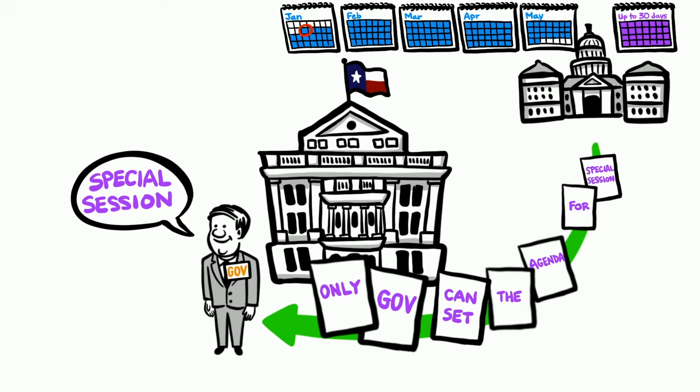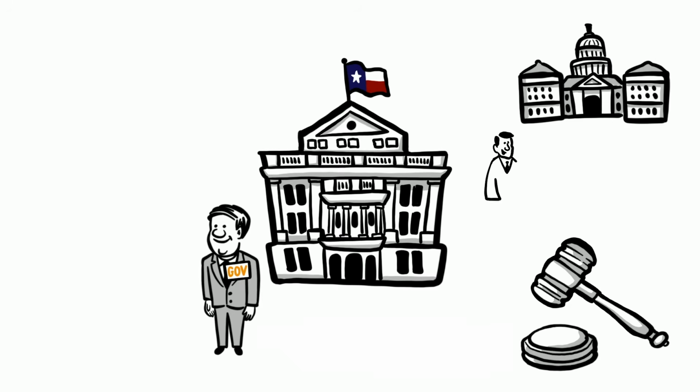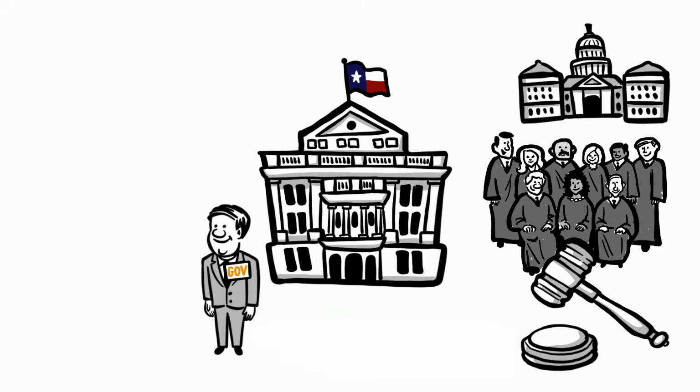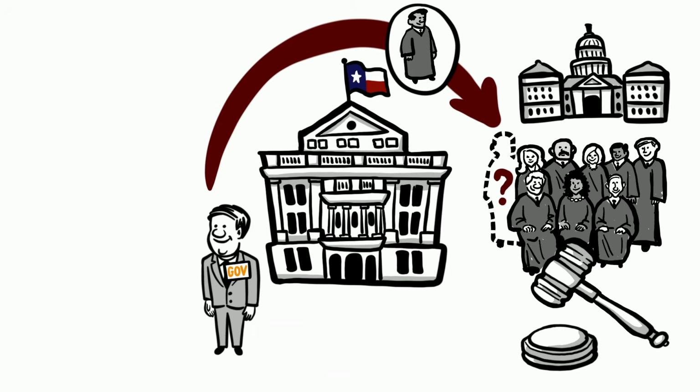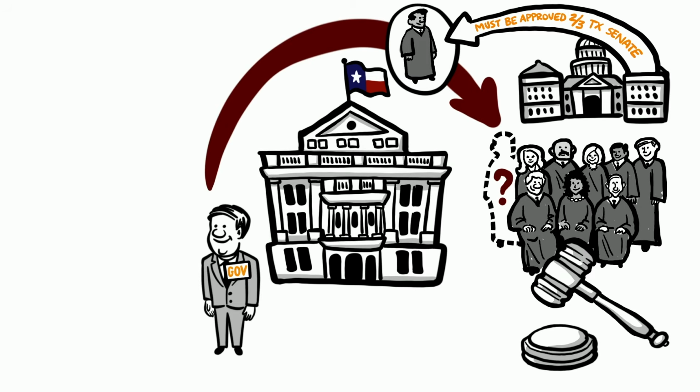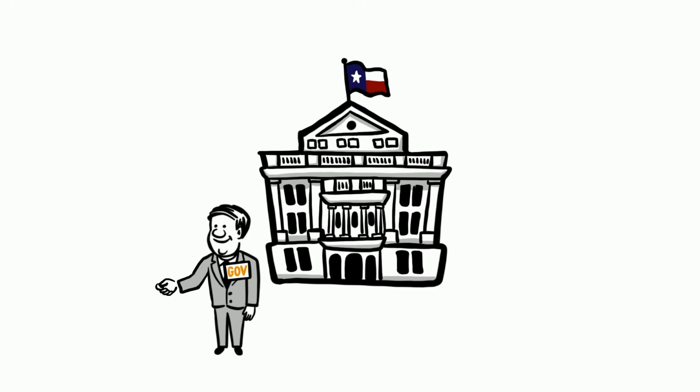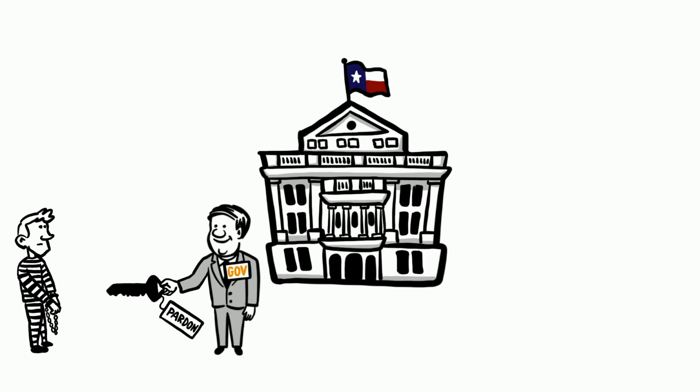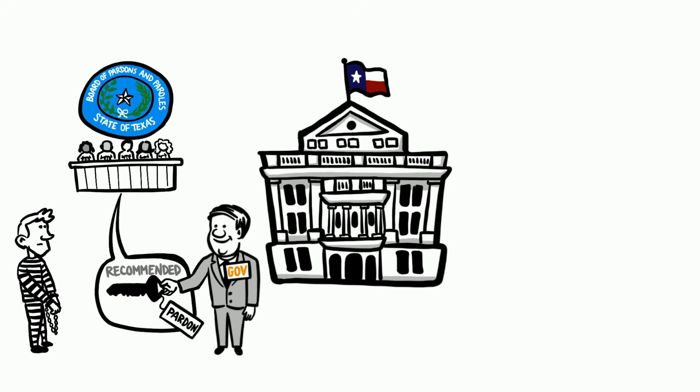The governor can also interact with the judicial branch. They can appoint a judge when there is a judicial vacancy. These appointments must be approved by 2/3 of the Texas Senate. The governor also has a special power to grant a pardon to a person convicted of a crime if recommended by the appointed Board of Pardons and Paroles.